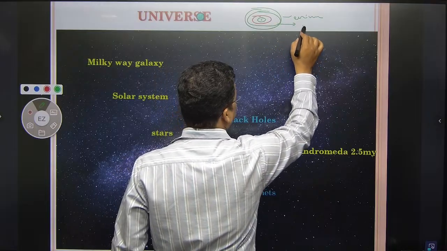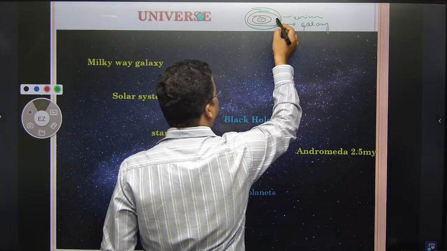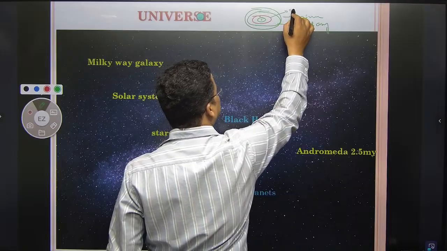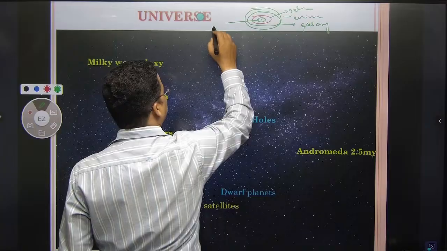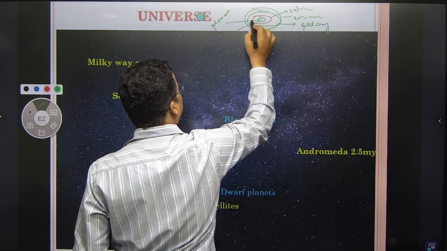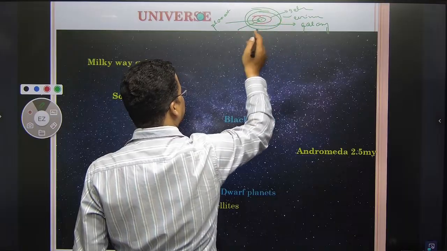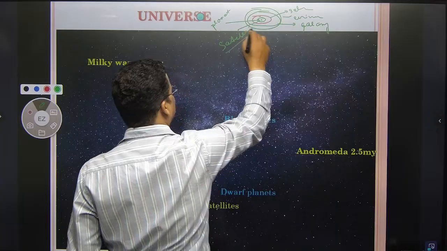Then the third one would be your solar system, and within the solar system that would be your planet. Within the planet, I am doing this circle, satellite. So these things will happen.